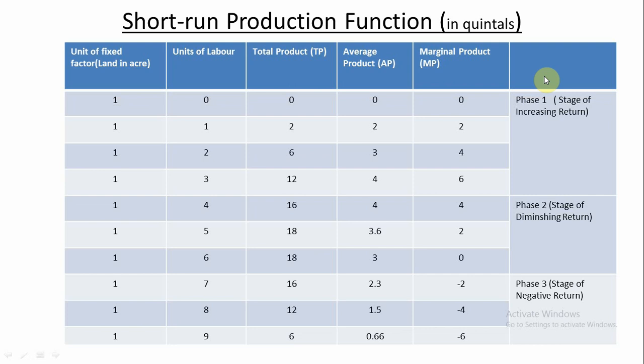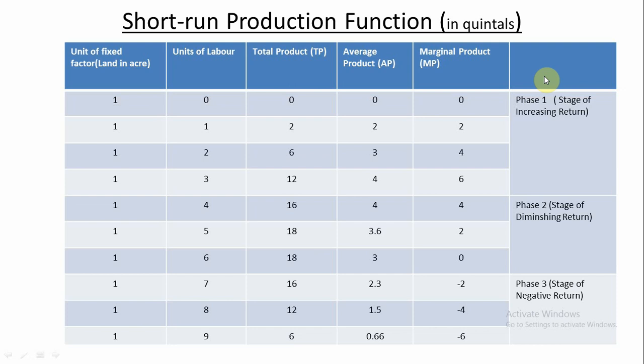You see, from the table we can easily understand the law and the result of the law. What is the effect of the law of variable proportion? When we change the size of the variable factor against a constant fixed factor, what will be its result on total product, average product, and marginal product? We have already learned.